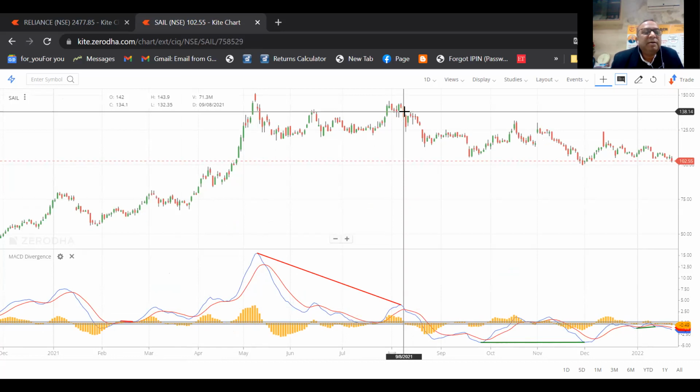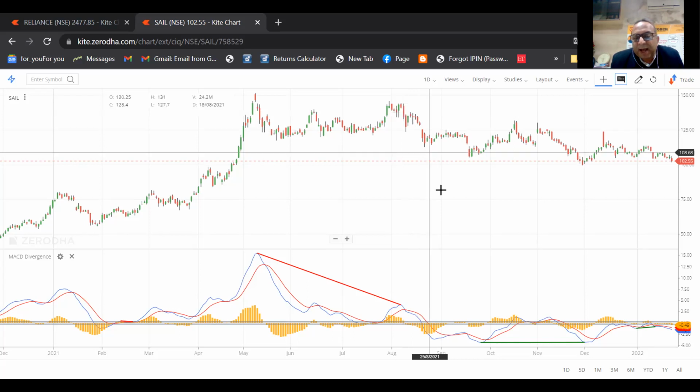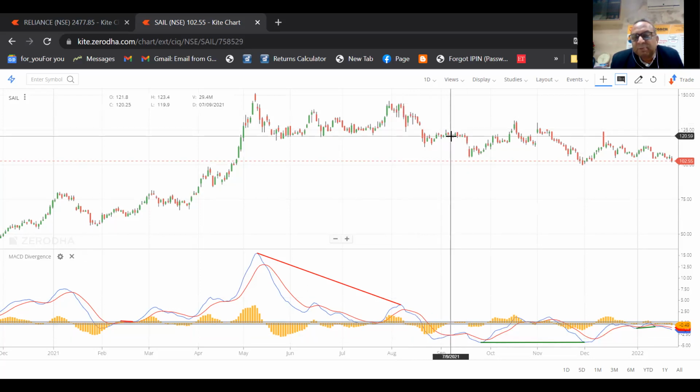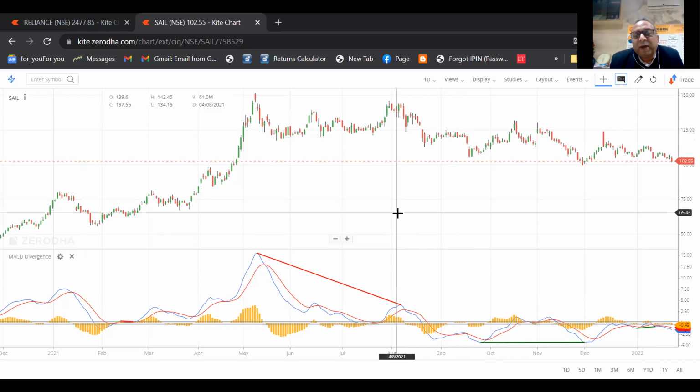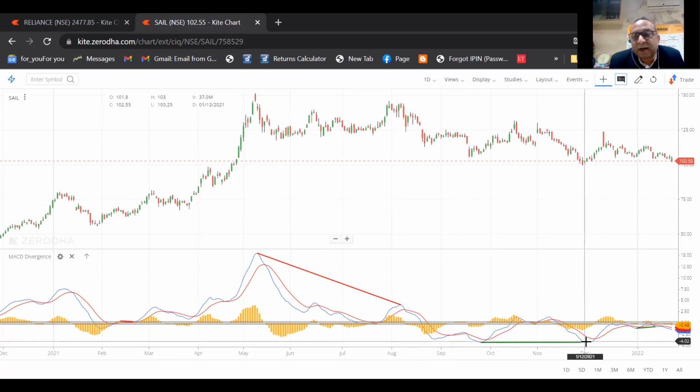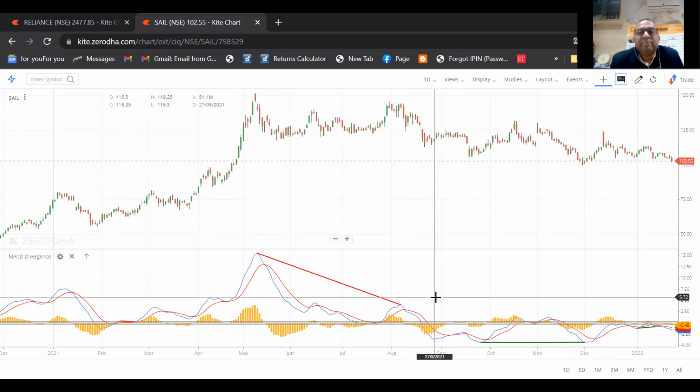And believe me, in futures, one lot of SAIL is approximately 4,250 shares. So you have sold one lot of 4,250 shares, because you can sell in the market with futures or in the options market only. And again, the buy signal gets generated somewhere here at this price, first buy signal 120. So total profit is almost 20 or 22 rupees. So 22 multiplied by 4250 will be the total profit in one lot only. So whenever you get this kind of divergence, you must trade, and you should make profit out of it, right?